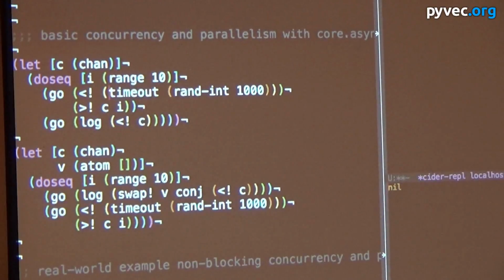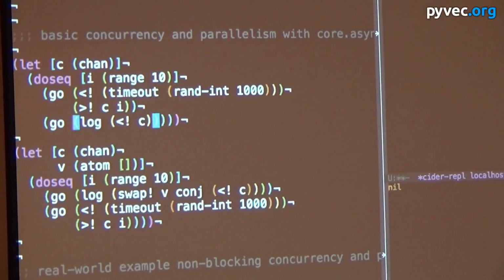Once this timeout channel does close, this takes nil from it, which means that it's allowed to proceed on to here. The >!, I believe, then channel, then integer means put this integer onto the channel, right? So then we have this go loop right here, which is just listening for things coming onto the channel.